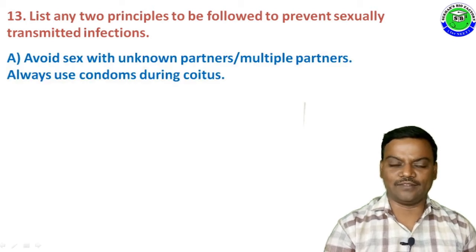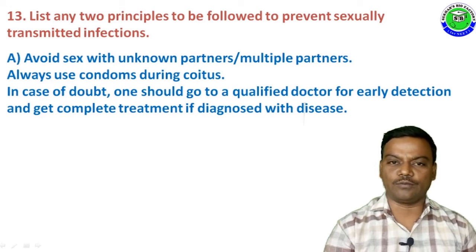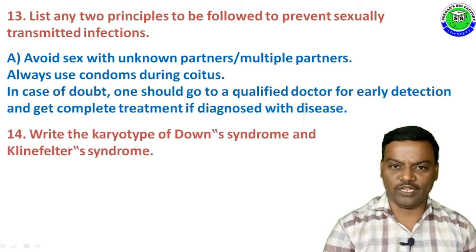The answer is, avoid sex with unknown partners or multiple partners. Always use condoms during coitus. In case of doubt, one should go to a qualified doctor for early detection and get complete treatment if diagnosed with a disease.